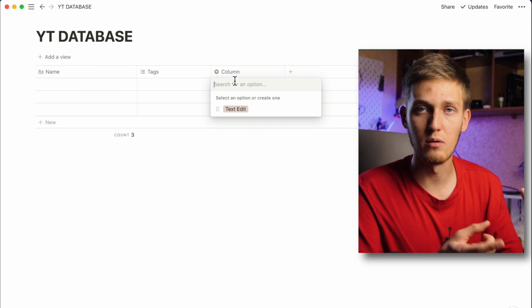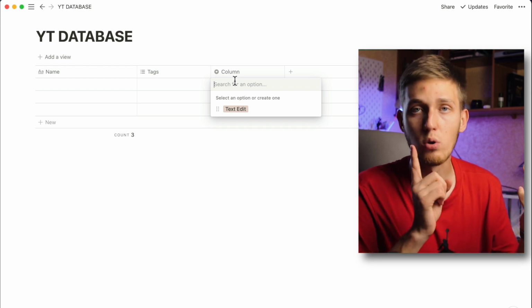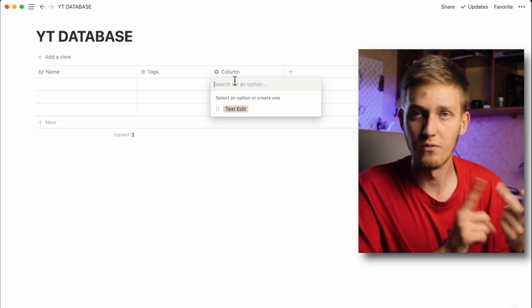The main difference between text and select type is that you can select only one property. So for example, it will be only text edit or only video publishing or video editing. It's much easier to handle. It's like a to-do list. So first step, second step, third step, fourth step. So I recommend you to use select type instead of using text for this purpose.